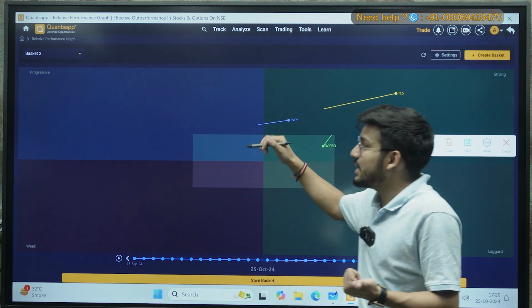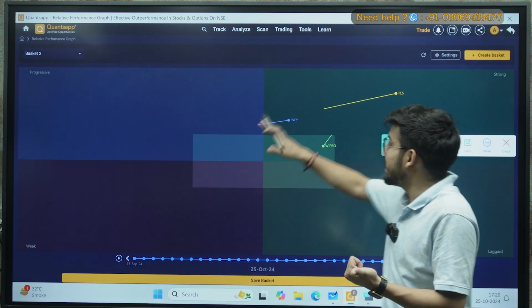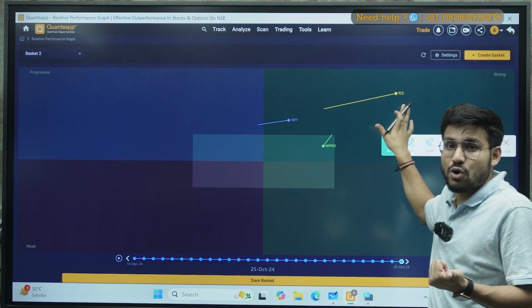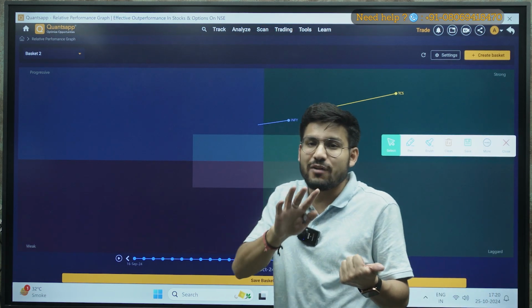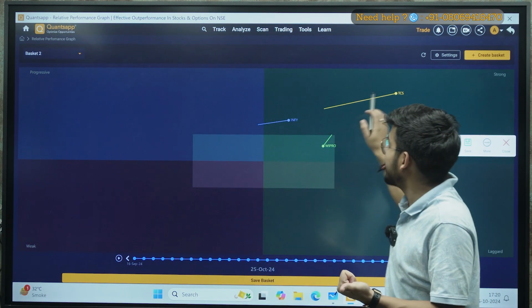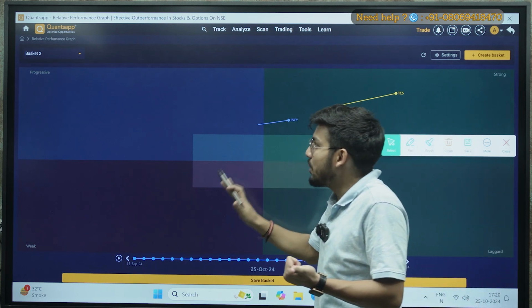But when the market is falling, if it is already in the strong zone, it means at that time you should avoid making the entry, when it is already in the strong zone. Okay, I hope it is clear.